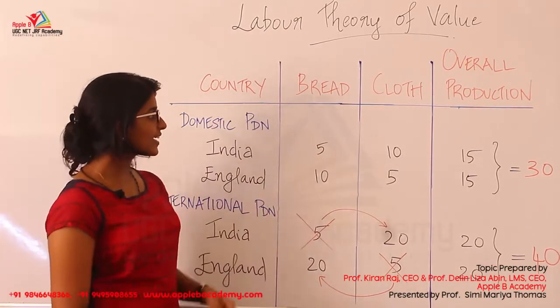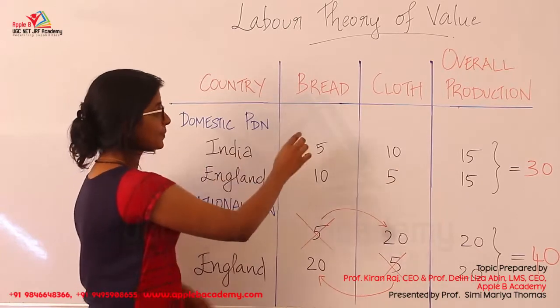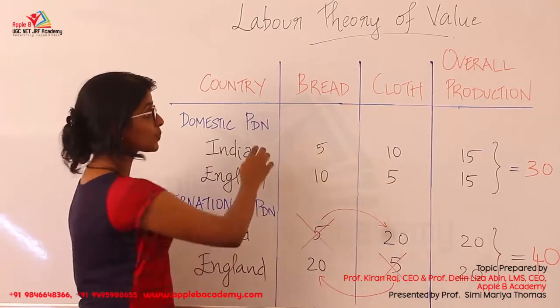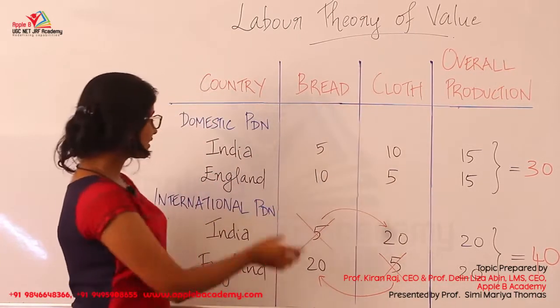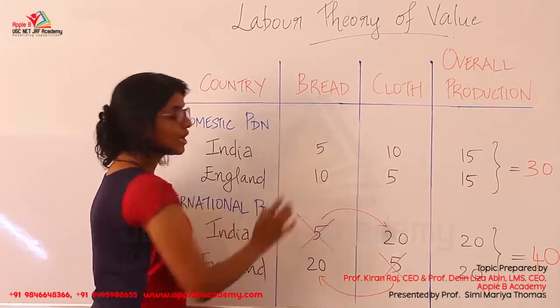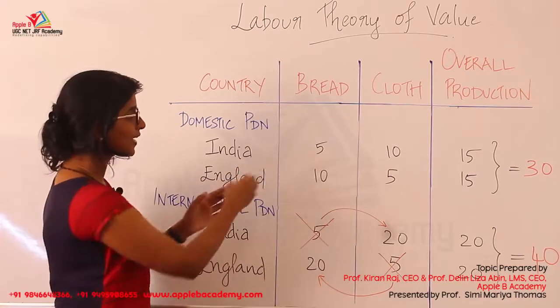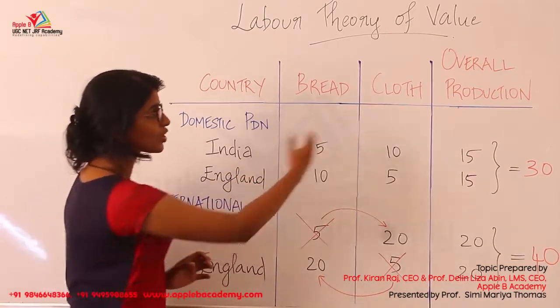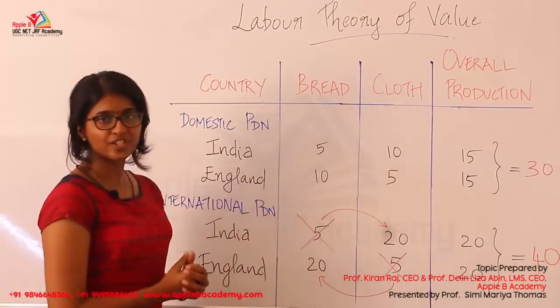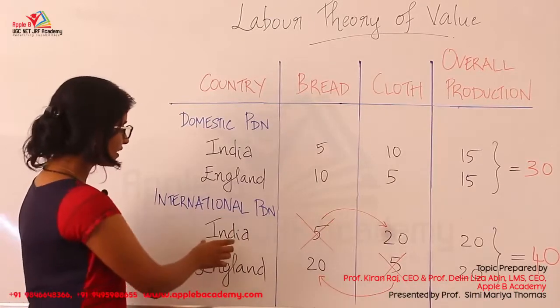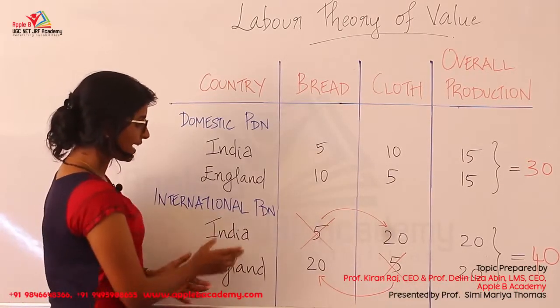So earlier we realized that it is better for India to specialize in the production of cloth, and it was better for England to specialize in the production of bread. If they start specializing in these particular commodities, how will the total overall production change? So now let us take the two countries, India and England.